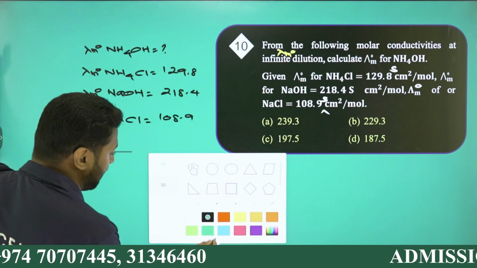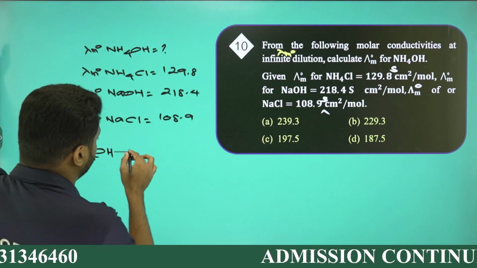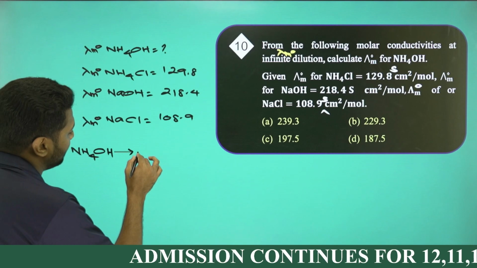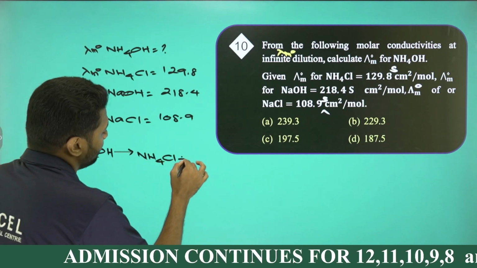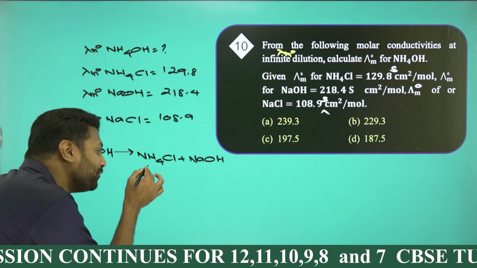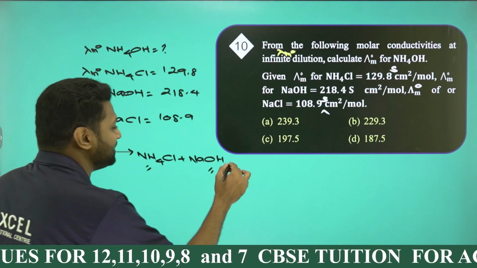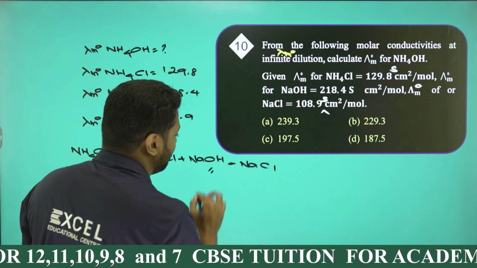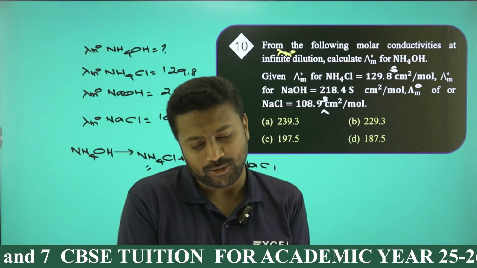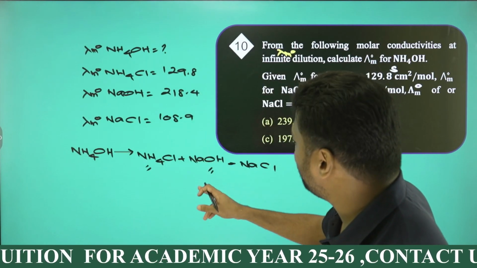Okay? Lambda m0 of NH4OH. So what would do that? Create a formula for NH4OH by the given data. I can add NH4Cl and NaOH, then from that subtract NaCl, called what? NaCl minus Na and Cl is called NaCl. So create a formula for NH4OH by using the given three data: NH4Cl, NaOH, NaCl.